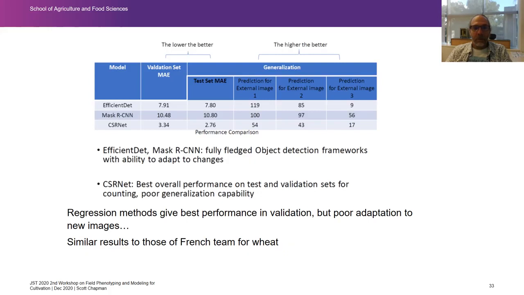It works very well on test and validation sets, but it doesn't generalize as well. So CSRNet is the type of density approach that's behind things like TasselNet, but it struggled with these independent data sets. And I think these are the same kind of results that our French colleagues at INRA and ARVALIS have found for wheat.